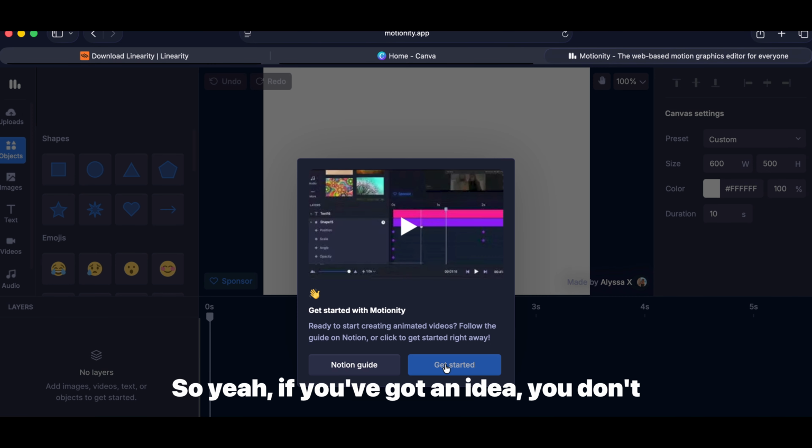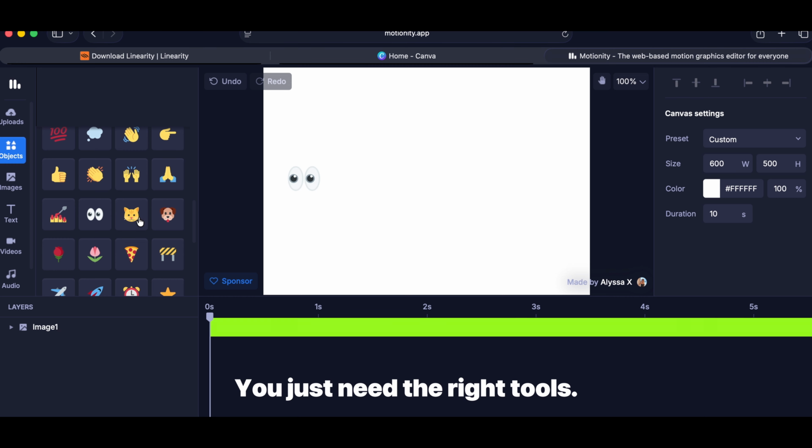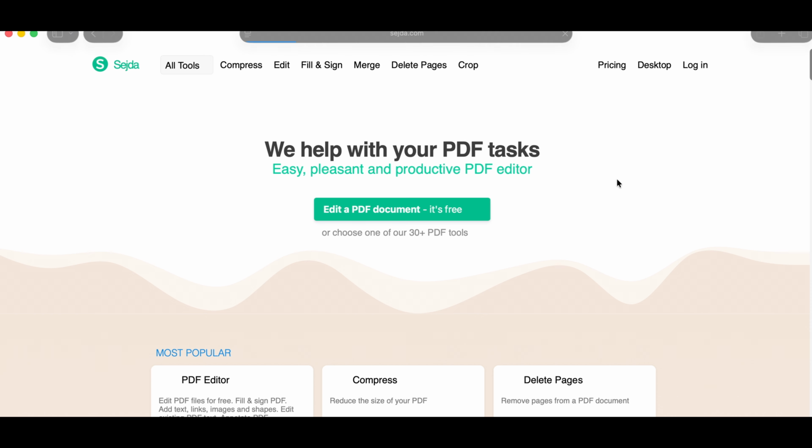So yeah, if you've got an idea, you don't need 1600 rupees a month to bring it to life. You just need the right tools. Alright, we have done design, video, audio, even animation. But now let's talk about one thing that everyone hates: PDFs.